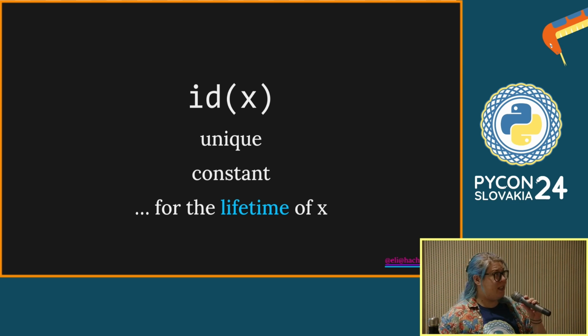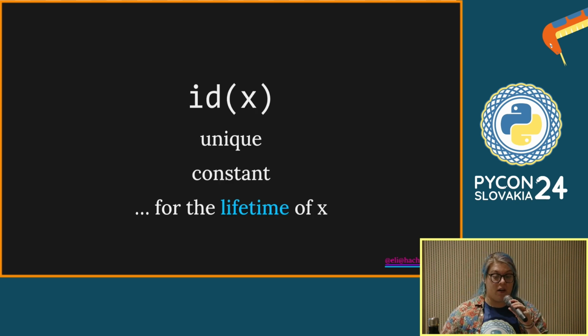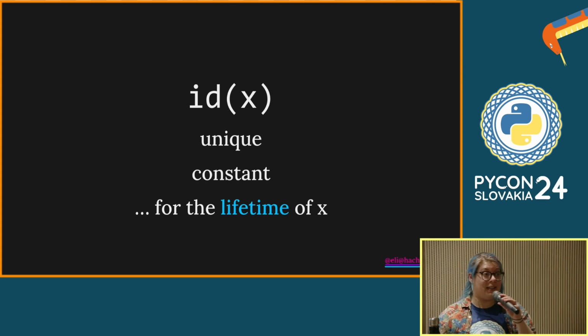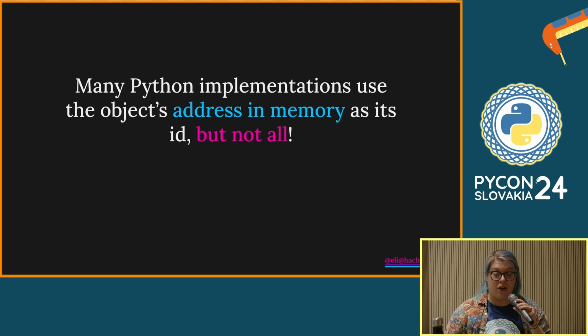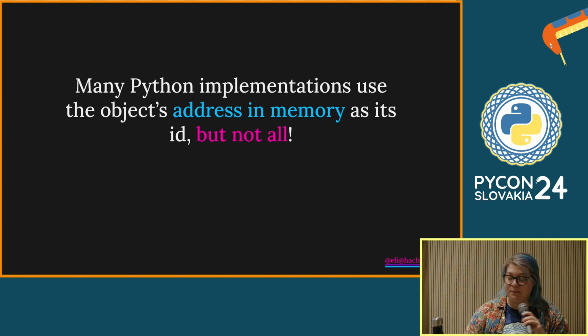There are lots of different ways of implementing this. Lots of Python implementations use the object's address in memory. Where an object lives in memory is unique, because two things can't live in the same place. It is constant, because as soon as you move the thing, it becomes another object. That will be true as long as X is in memory. So the address in memory makes perfect sense as a way to give your objects identities, IDs.